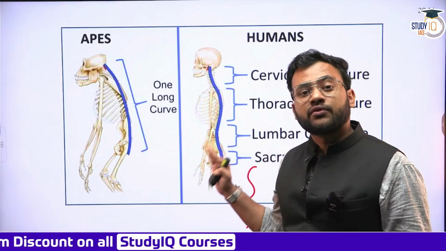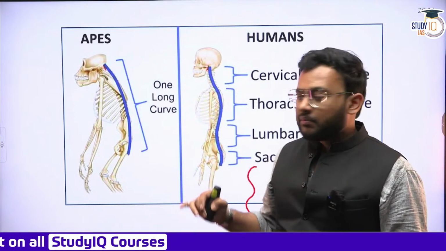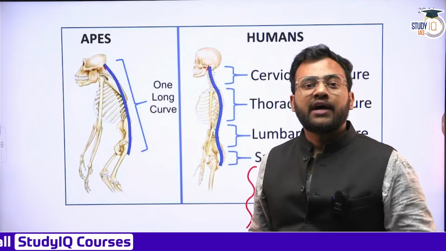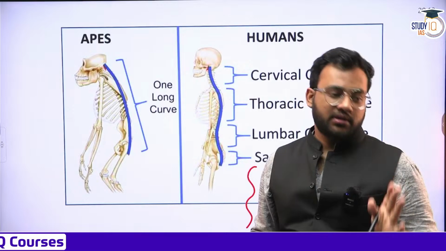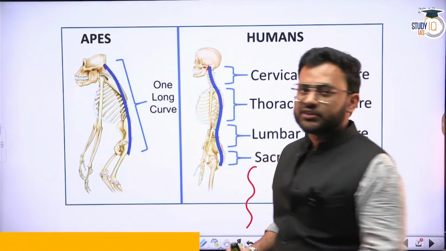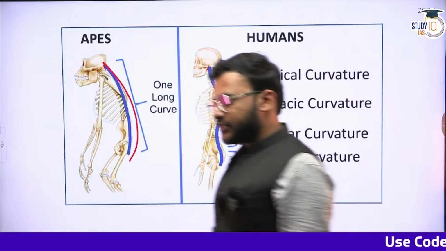So this is the significance of the 4 spinal curves that we have. But if you contrast it with the apes, they do not have these 4 curves. In fact, they have a single large C-shaped curve in their spinal region, something like this. One long C-shaped curve, unlike ours, which is S-shaped.